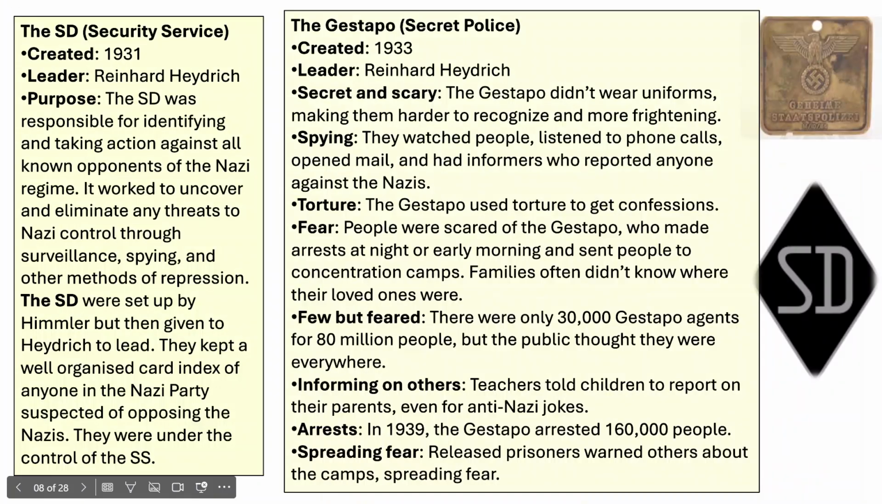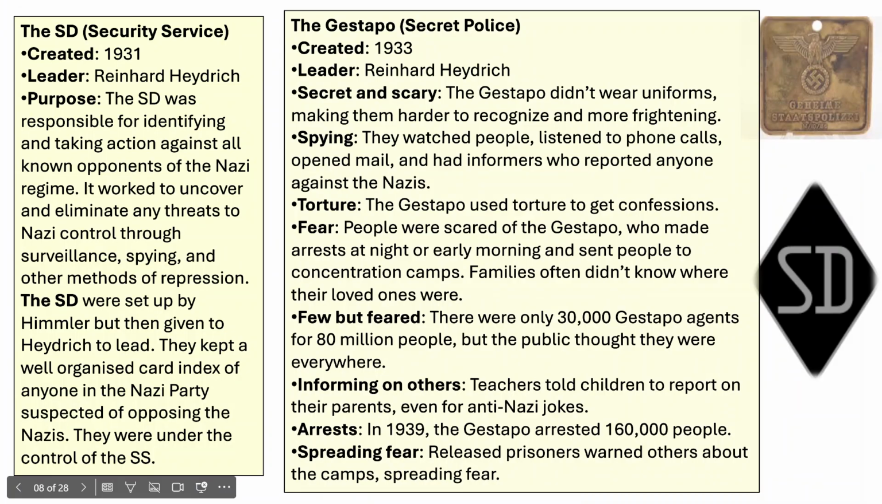The SD are the security service. I'll let you have a little read of that one when you want to pause it. And the Gestapo are the secret police, led by Reinhard Heydrich. The Gestapo didn't wear uniforms. It made them harder to recognize and more frightening. You didn't know where they were. People were genuinely scared that they could be around them at any time.